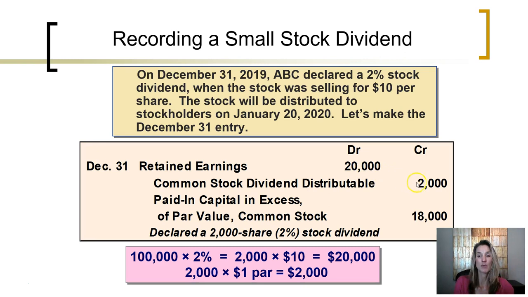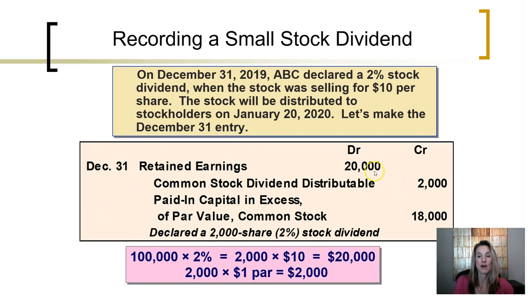The amount that will be recorded into the stock account upon issuance is the par, which is the 2,000 shares at a $1 par, total par of 2,000. That will be put into a dividend distributable account. We do not put it into the common stock account until the stock is actually distributed. This common stock dividend distributable account is a temporary equity account. We will hold this amount in there until the stock is actually issued. Then it will be taken out of this account and recorded into the common stock account.